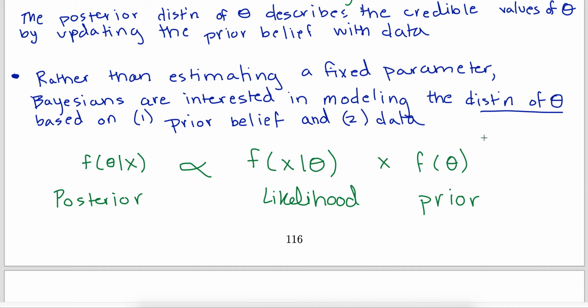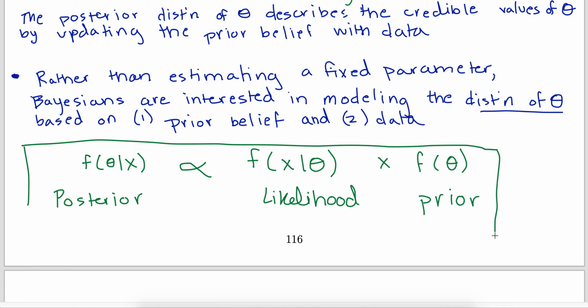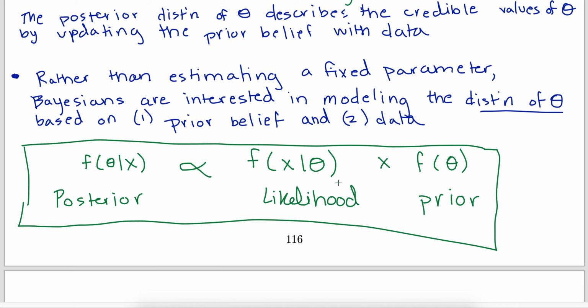So if you don't remember anything about Bayesian statistics, if you remember just one thing, remember this relationship coming from Bayes' rule: the distribution of the parameter given some observed data is proportional to our likelihood function times the prior. And the big difference between Bayesians and frequentists: Bayesians believe the parameters are just an abstraction and they have their own distribution to describe more realistic values. Frequentists believe that the parameters are actual real values that we can pin down and estimate. So in the next video, we'll see how this applies in a particular example.